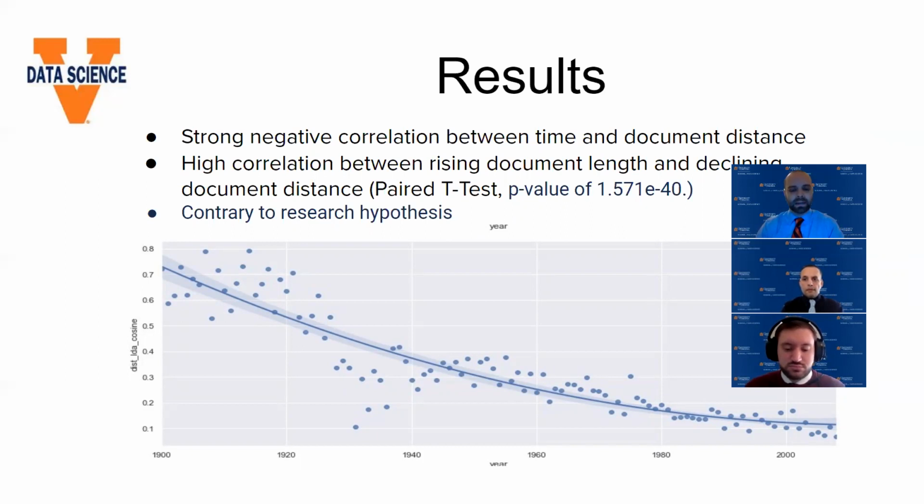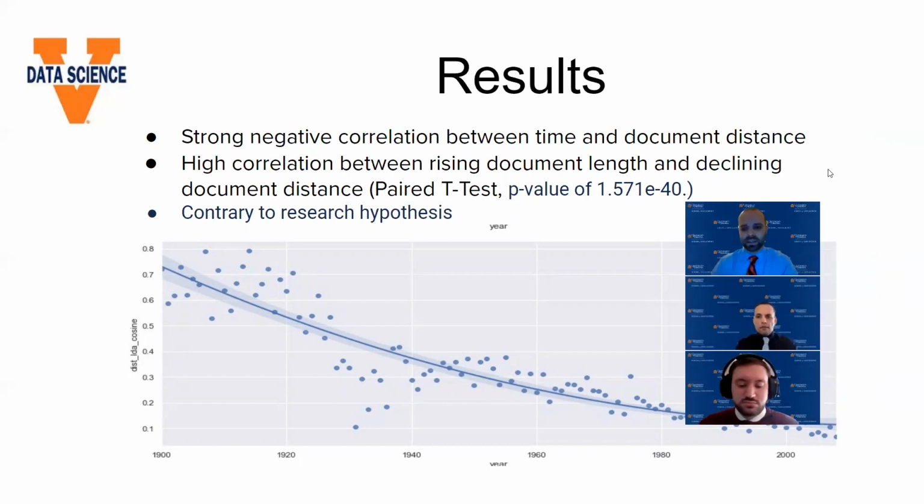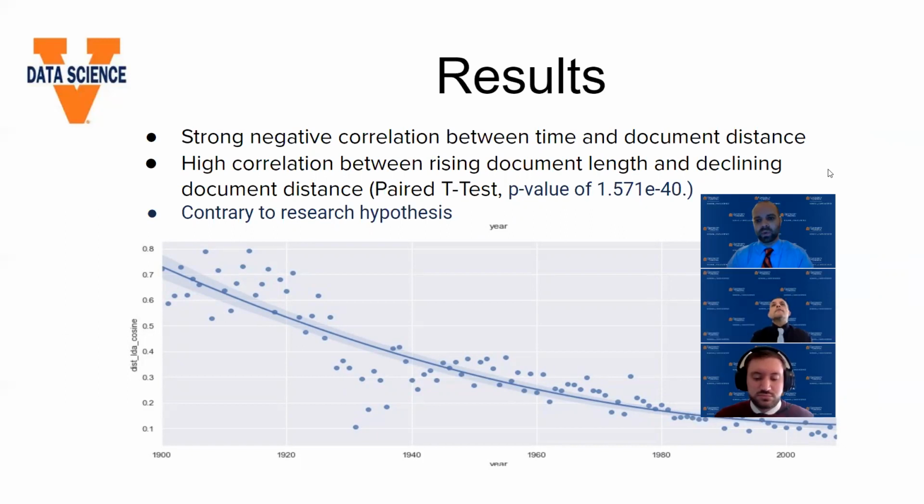And so what we wanted to look at, though, was whether there was a correlation between a rising document length and a declining document distance. Certainly we wanted to prove whether there was a correlation or not. So we used a pairwise t-test for dependent means, with an extremely low p-value, as you can see there. So we had strong evidence that suggested there was a high correlation between rising document length and our declining document distance. We can't assume causation with this, for better or worse.